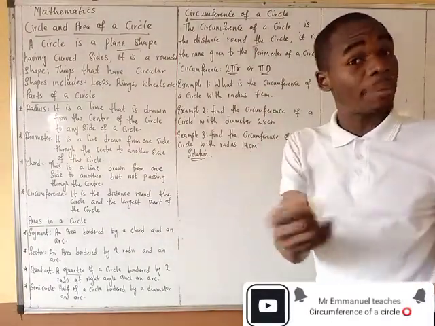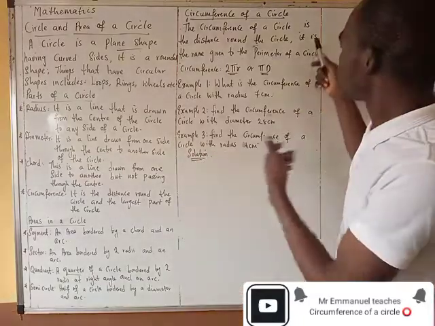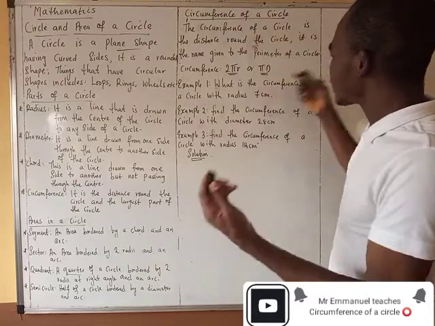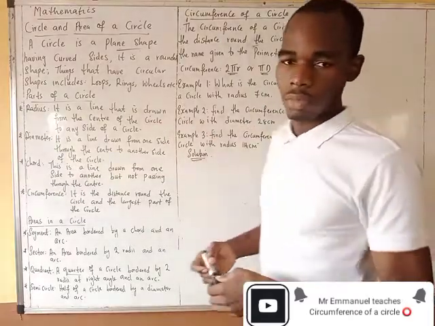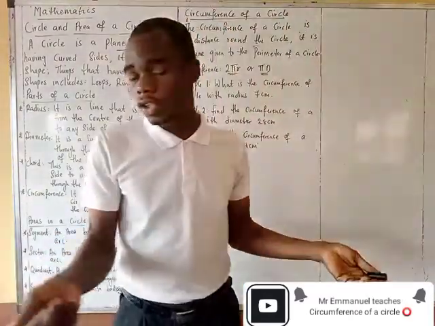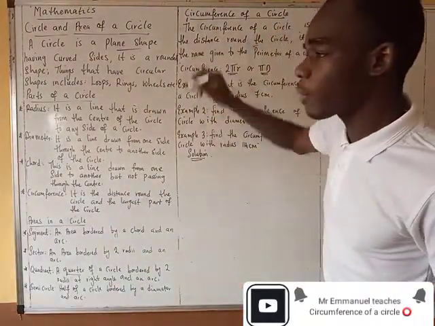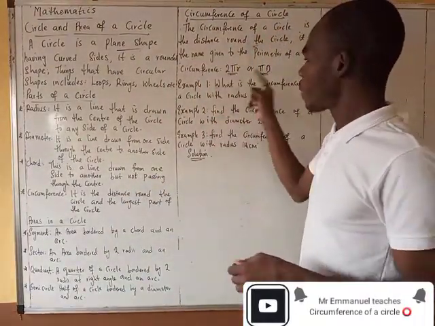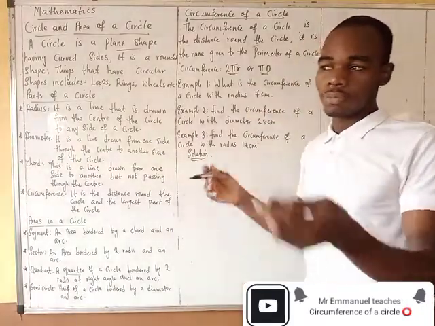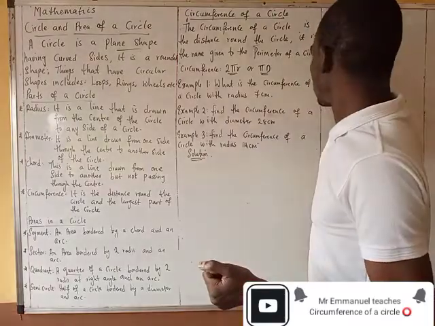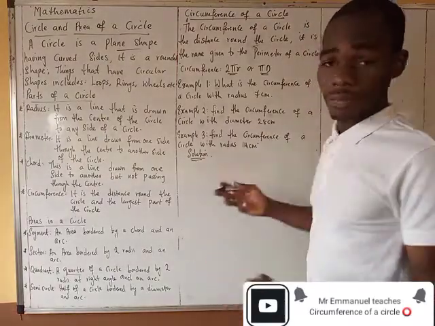Now the circumference of a circle is the distance round the circle. I believe we've already established that as a fact. It is the name given to the perimeter of a circle. So the formula for the circumference of a circle is 2 pi r, of which we've already established that pi is 22 over 7.